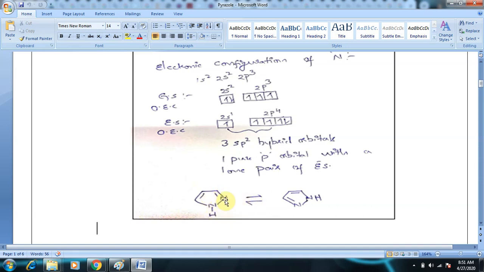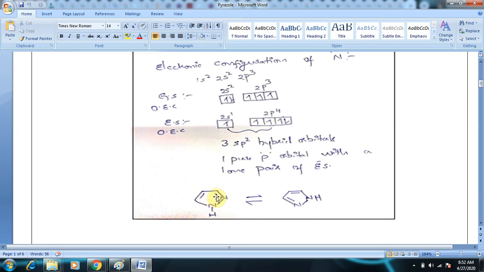Although both the nitrogens belong to sp2 hybridization, the lone pair of electrons present on each nitrogen atom will vary. Here you need to focus. Take out a book and pen and write down whatever I say.